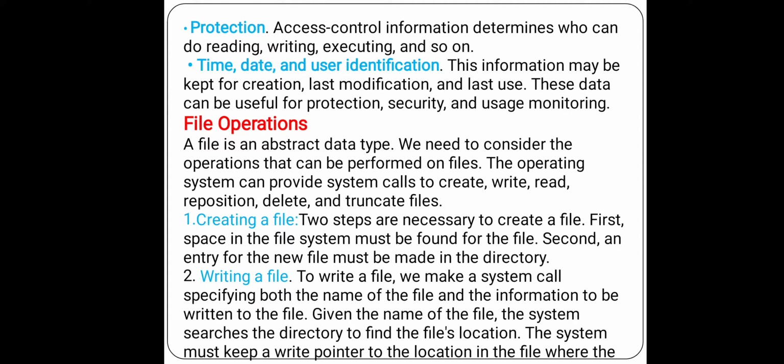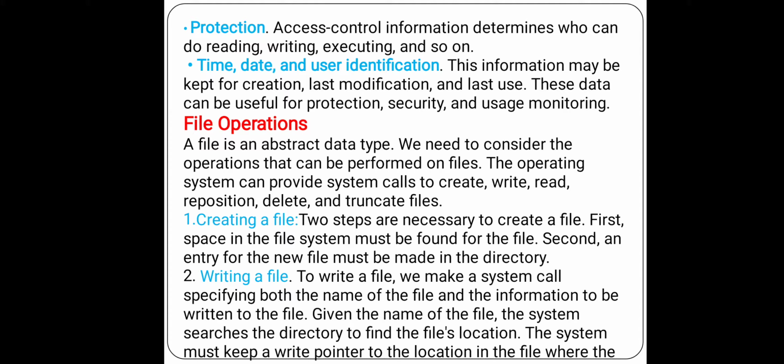First one, creating a file. Two steps are necessary to create a file. How to create a file? First, space in the file system must be found for the file. We have to check whether the space is there in the system for creation of a file.